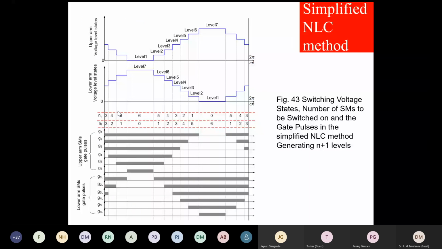These are the states. You can see which of the SMs is on for how much time, and how many submodules are on in the upper arm as well as the lower arm.